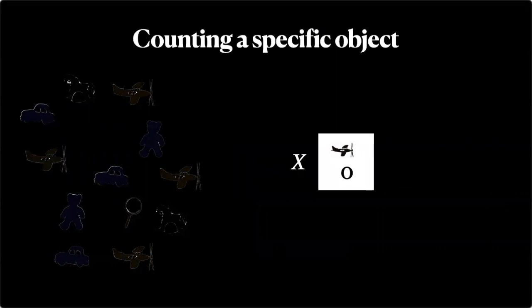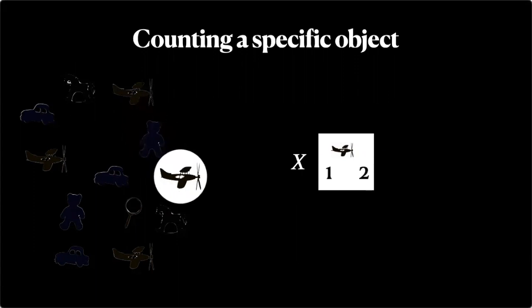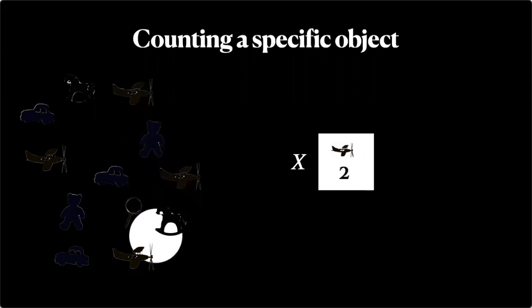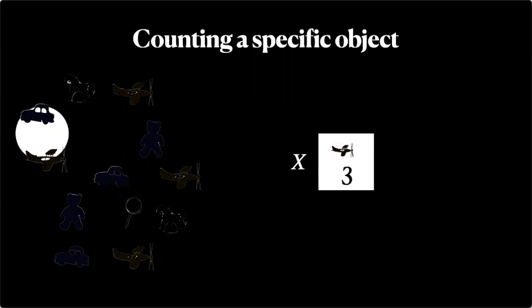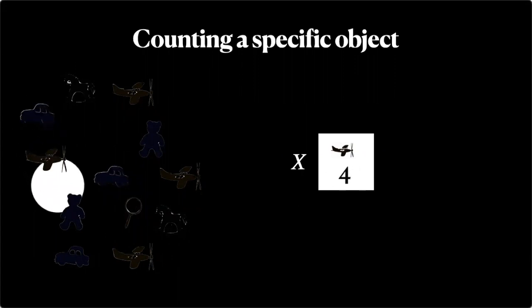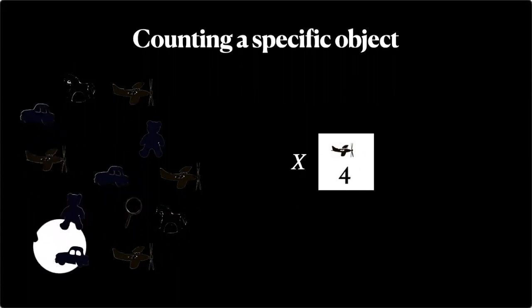So one thing that is kind of immediate is that if we are interested in counting a specific object, so for example, suppose we are interested in figuring out how many planes there are, then we are in good shape. So we simply keep a counter. When we see a plane, we increase the counter, and so on and so forth. Every time we see a plane, increase by 1. Every time we see something else, don't do anything to the counter. Right? And we just go over everything once. And at the end, when we've seen everything, we know that there are 4 planes.